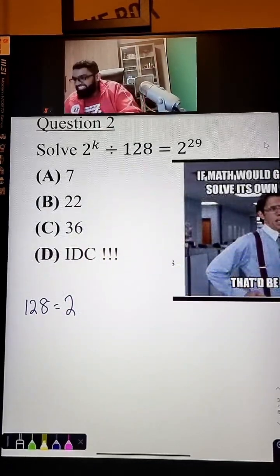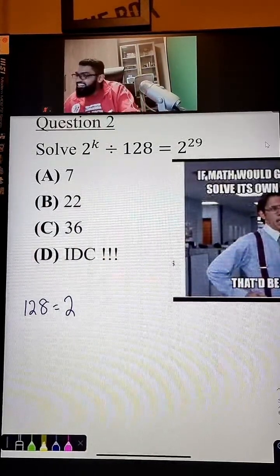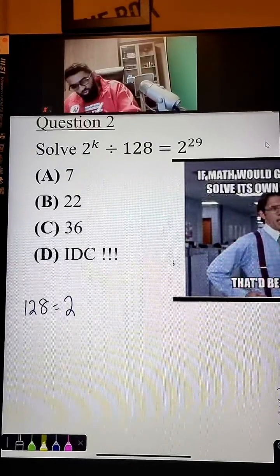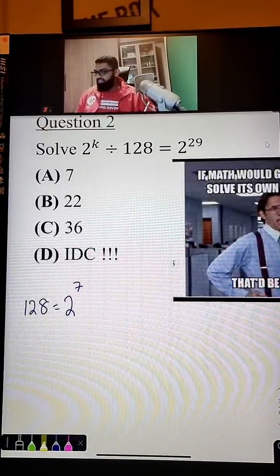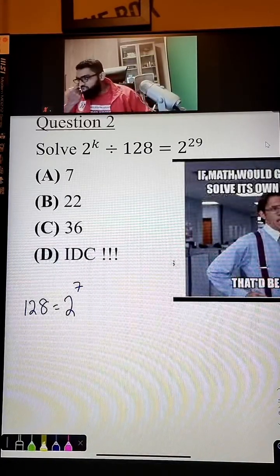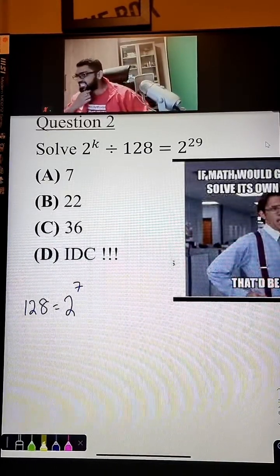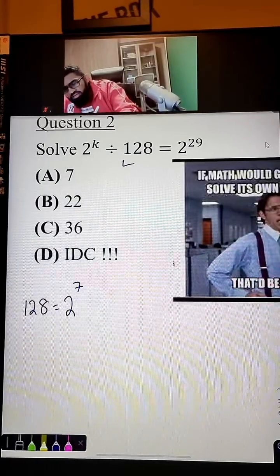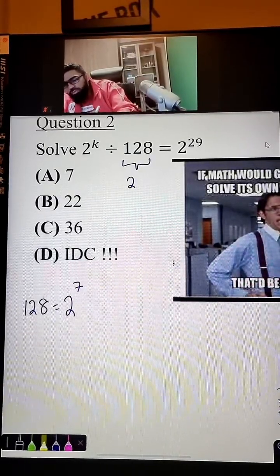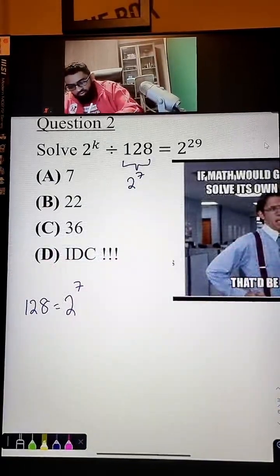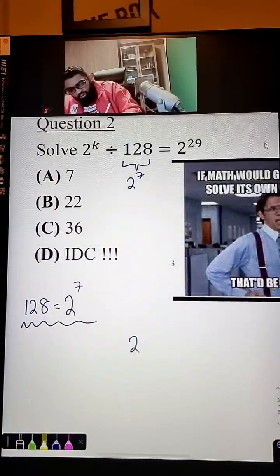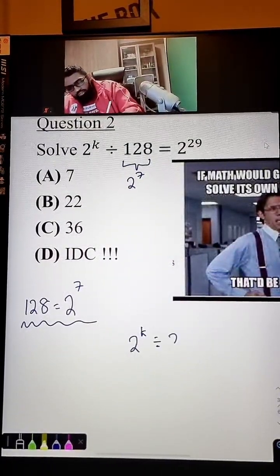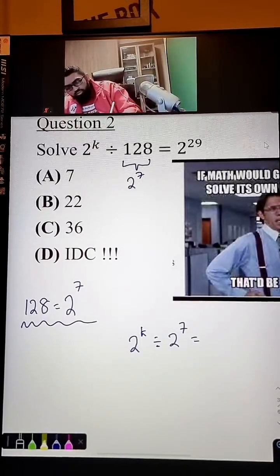Okay, guys. 128 is 2 to the power of 7. This is indices, actually. So over here, we can replace this with 2 to the power of 7, which I'm going to write down over here right now. So we have 2 to the power of k, divided by 2 to the power of 7, equals 2 to the power of 29.